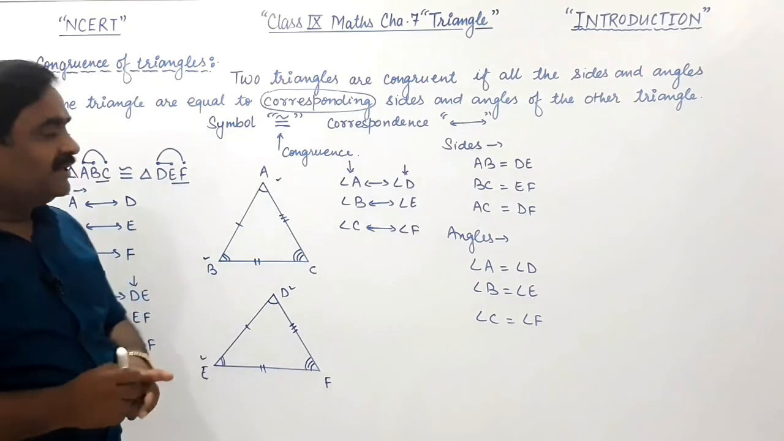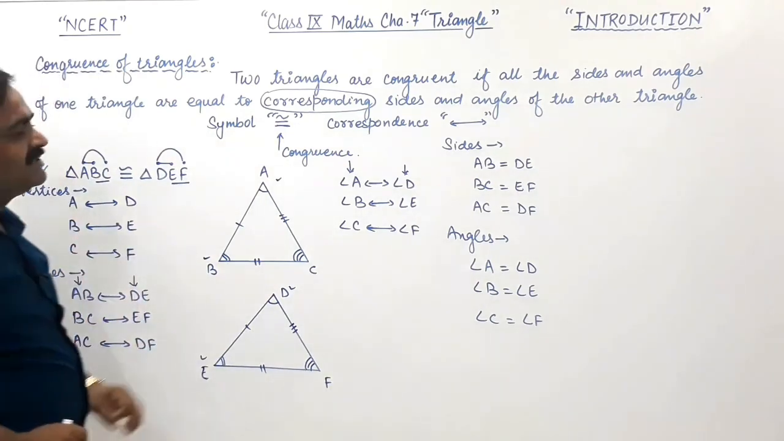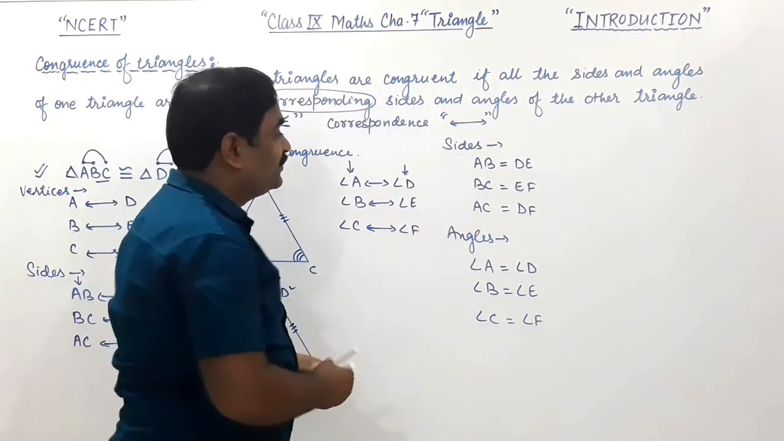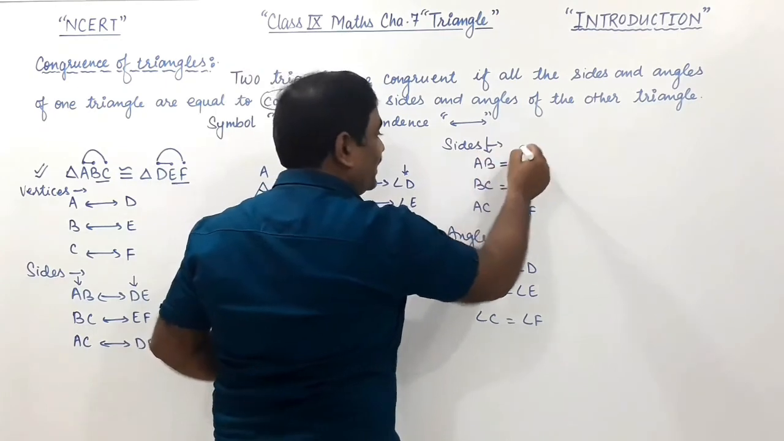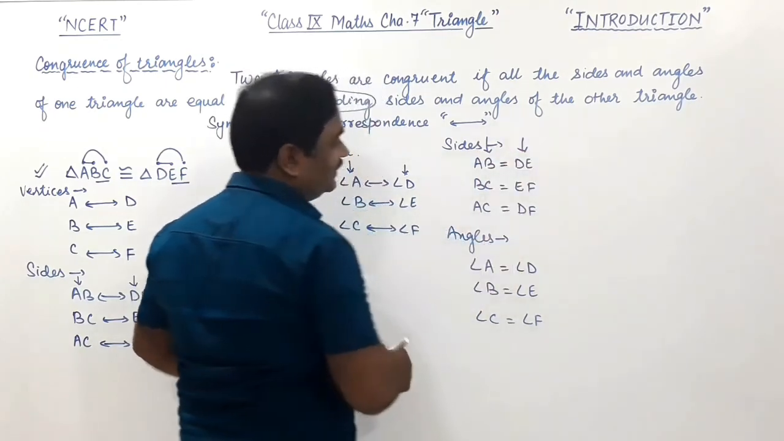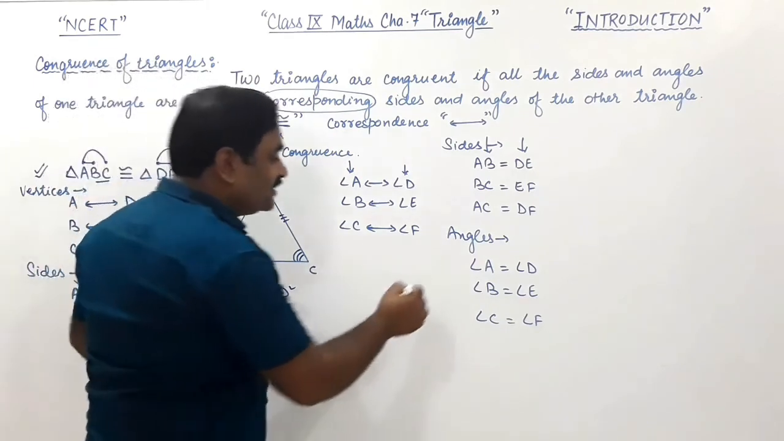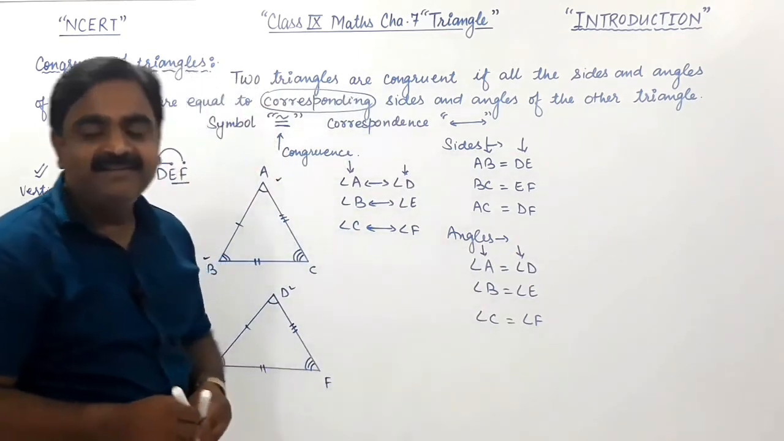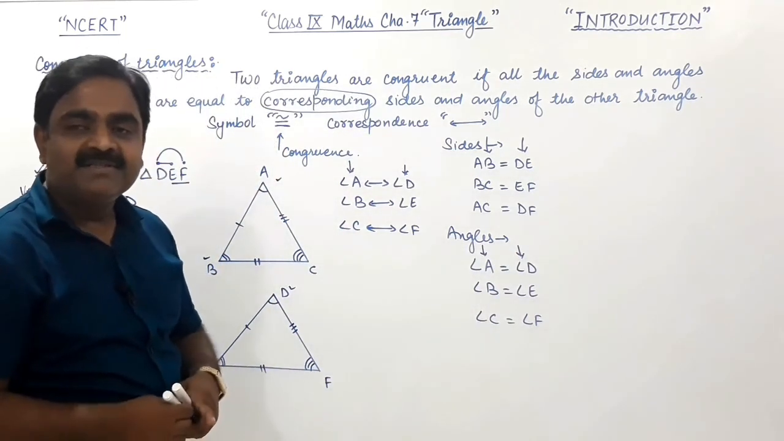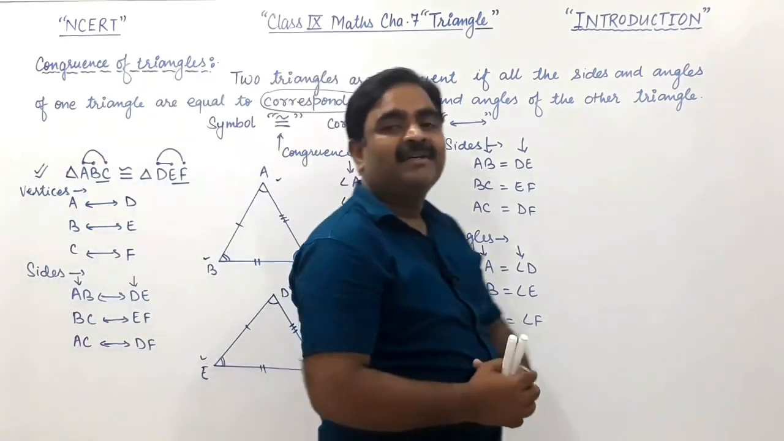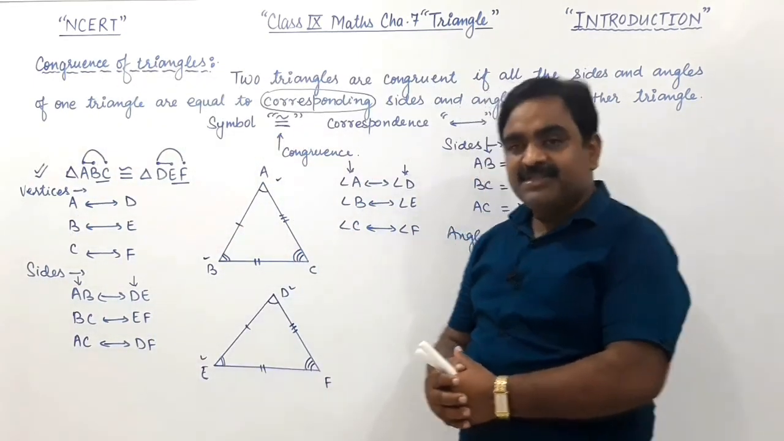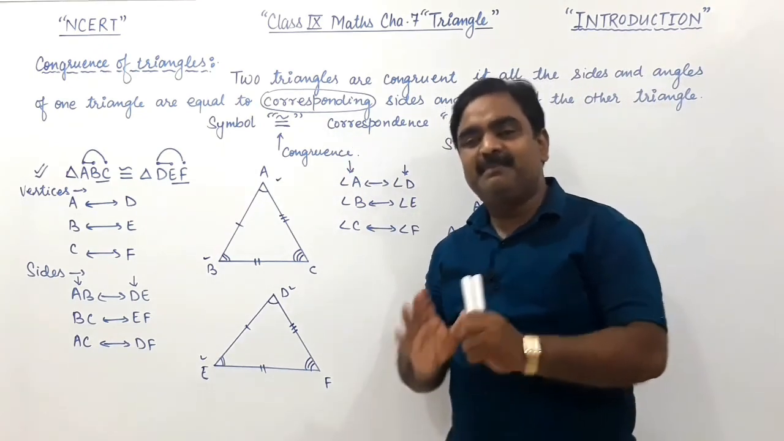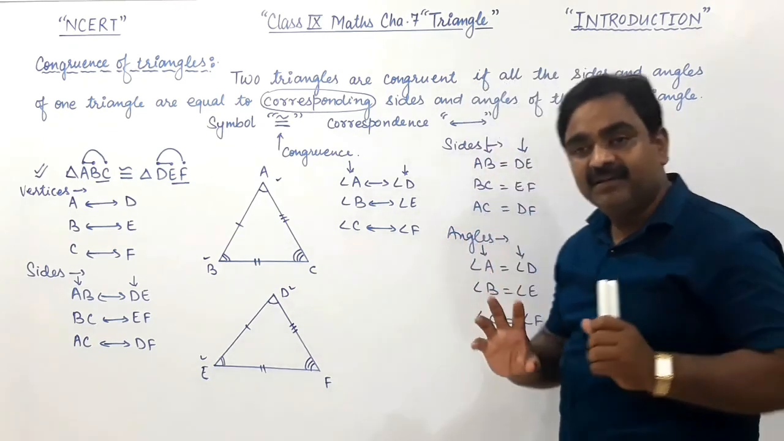So first we got the meaning of correspondence, and according to the definition, two triangles are congruent if all sides of the first triangle are equal to all sides of the second triangle, and all angles of the first triangle are equal to all angles of the second triangle. I hope you all got the meaning of congruence of triangles and the word corresponding. Now you will have no difficulty understanding corresponding parts.